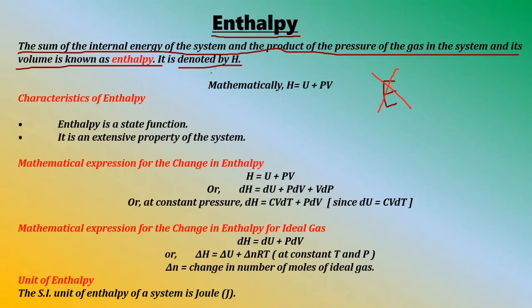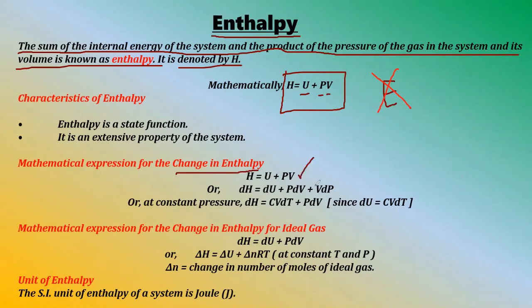So mathematically, if we read the definition again, sum of internal energy is U, and the product of pressure P and volume V. So our equation becomes H is equal to U plus PV. This is the expression for enthalpy. Now characteristics we'll do later on. First, let's see how we can get the change in enthalpy.